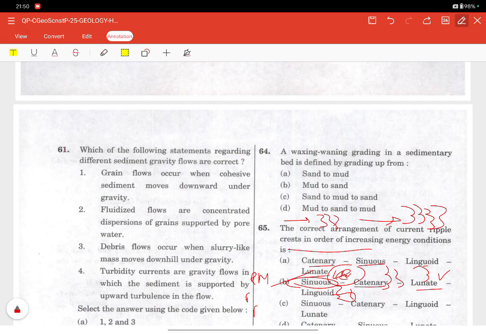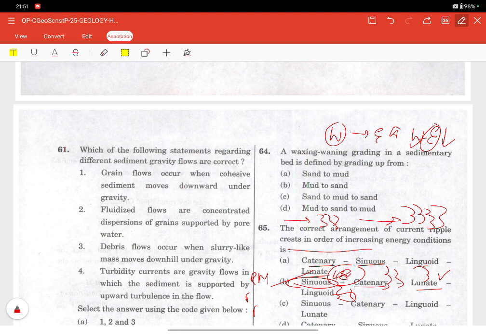Now coming to the 64th question. A waxing-waning grading in a sedimentary bed is defined by grading up from what? Waxing-waning grading records changes in the flow energy through time. In the waxing phase, the energy increases, and in the waning phase, the energy decreases. This is common in storm deposits, flood deposits, tidal cycles, etc. We have to take care of the detailed energy evolution.